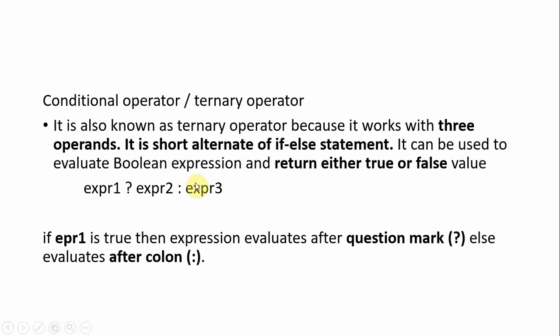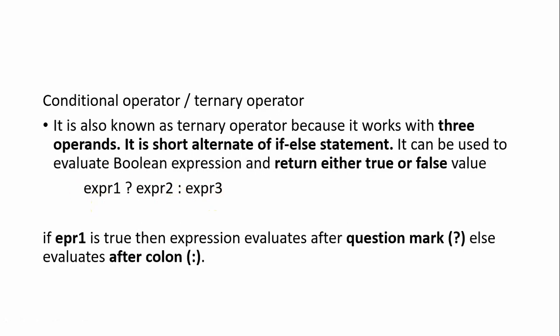It is used to evaluate boolean expressions, and it returns either true or false values, okay. So this is the syntax: expression 1, question mark, expression 2, colon, expression 3, okay. You all know it from the C language.